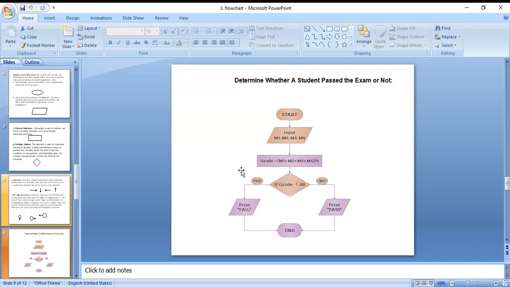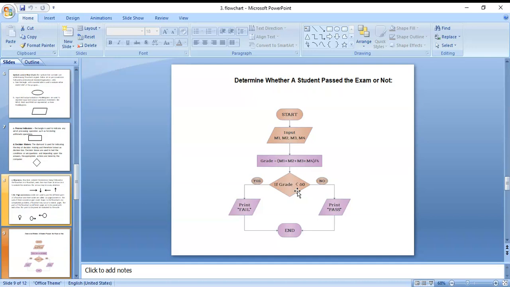Then we get the grade. Here, if grade is less than 60, that is, less than 60%.